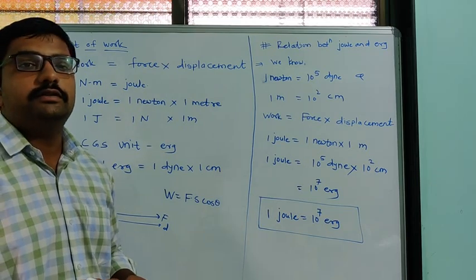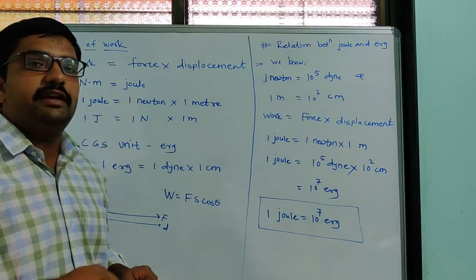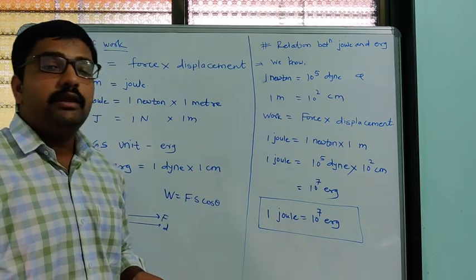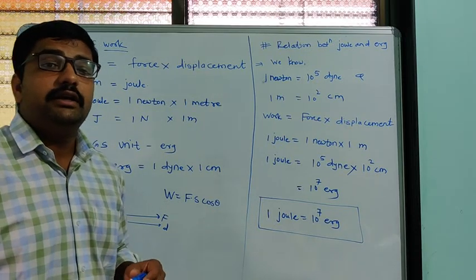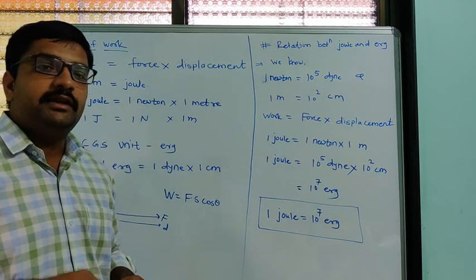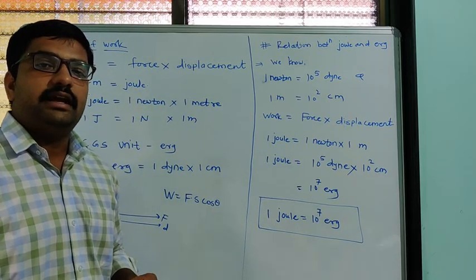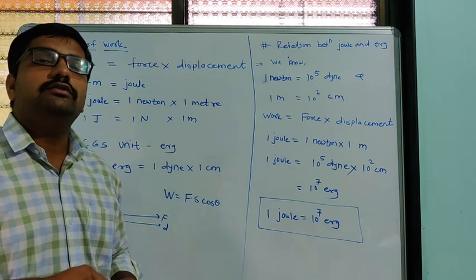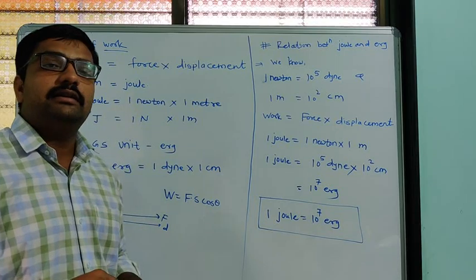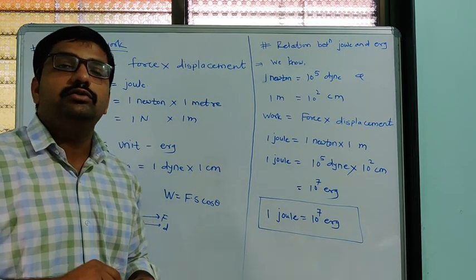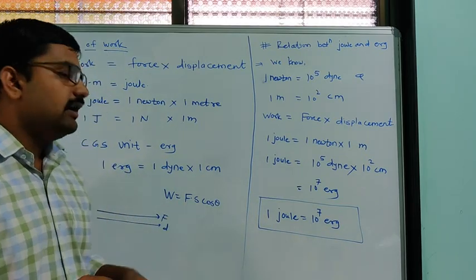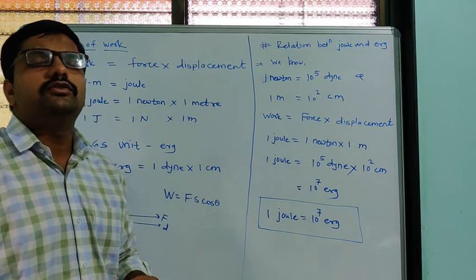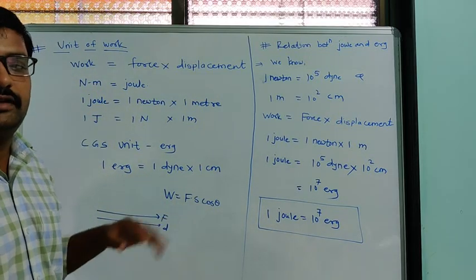If you apply force in the direction of displacement, meaning both are in the same direction, then theta is equal to 0, and work will be equal to F into S. If the angle between force and displacement is 90 degrees, meaning they are perpendicular to each other, then cos theta is equal to 0 and work done becomes 0. If the direction of displacement is opposite to the force, theta is 180 degrees, cos theta is equal to -1, so work done is -F into S. So simply, theta matters for work done, that we studied in the last lecture.